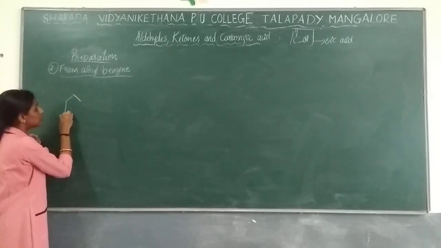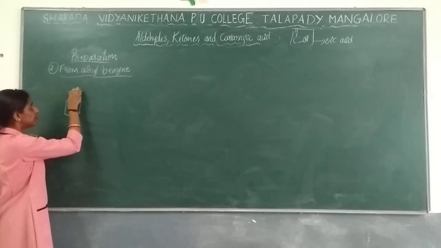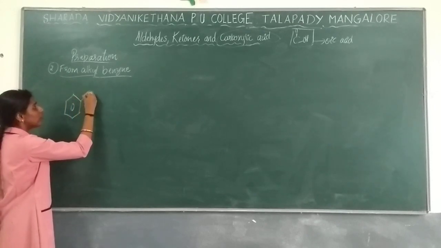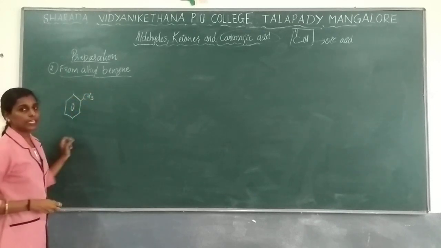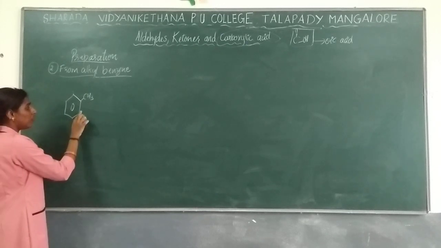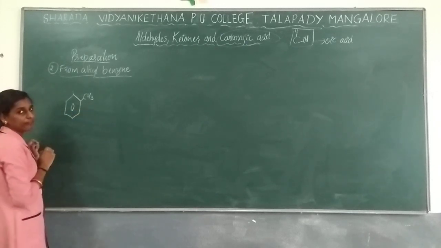Now let us take an aromatic group, toluene. CH3 with the benzene, toluene or methyl benzene, as it will be called.